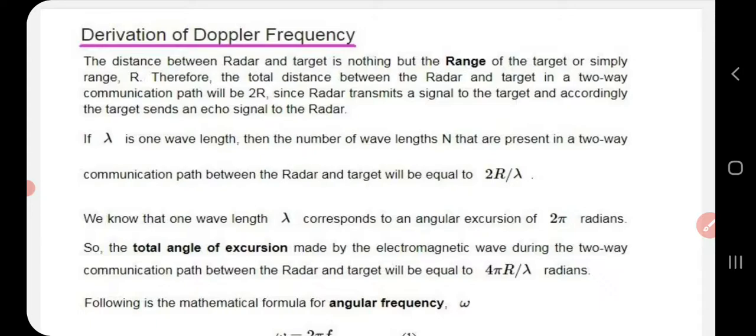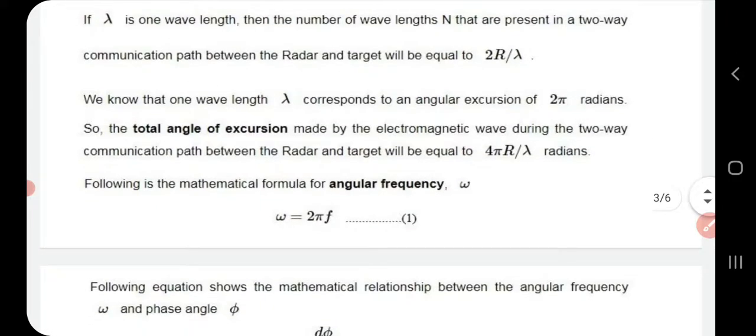Now, if lambda is one wavelength, let N be the number of wavelengths present in the two-way communication path between radar and target, and let lambda be that wavelength. Then N will be equal to 2r by lambda. Now, one wavelength corresponds to an angular excursion of 2 pi radian. So, the total angle of excursion made by the electromagnetic wave during that two-way path between radar and target will be equal to 4 pi r by lambda.